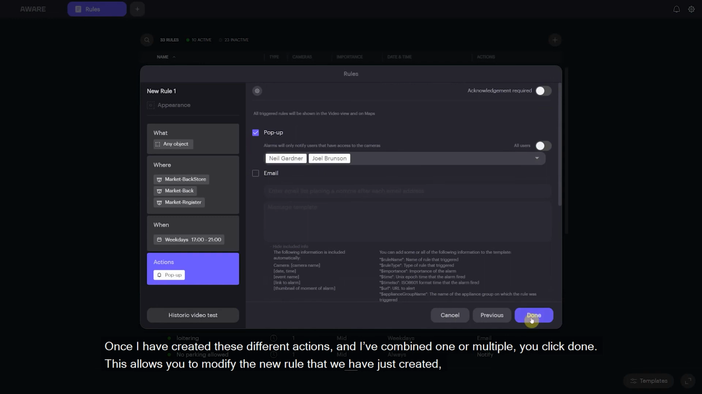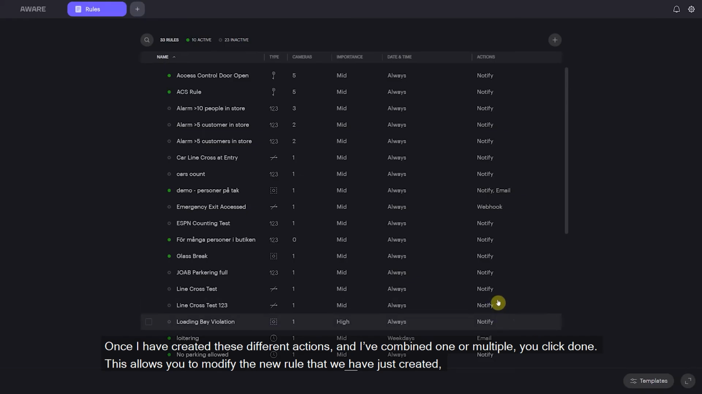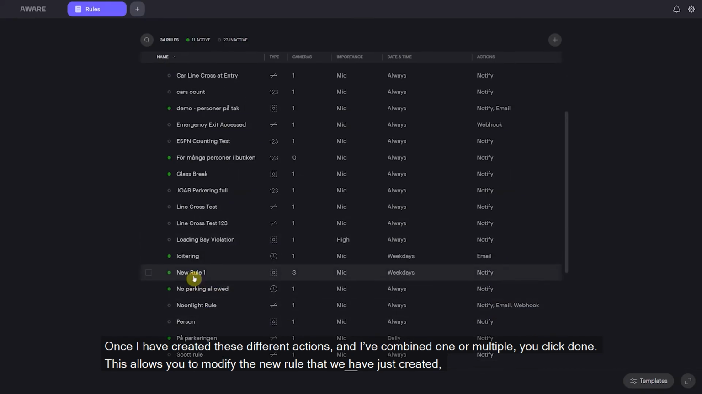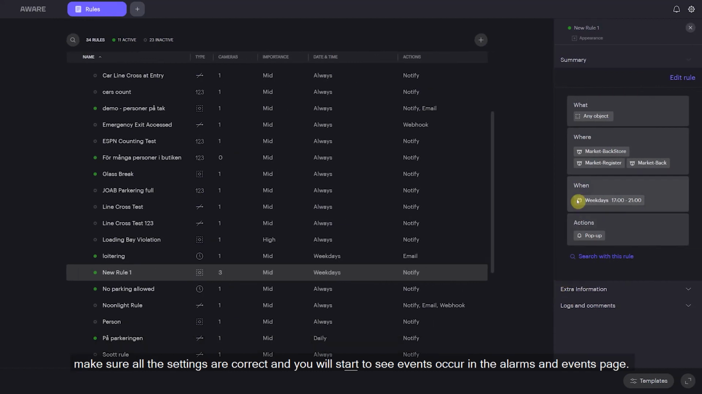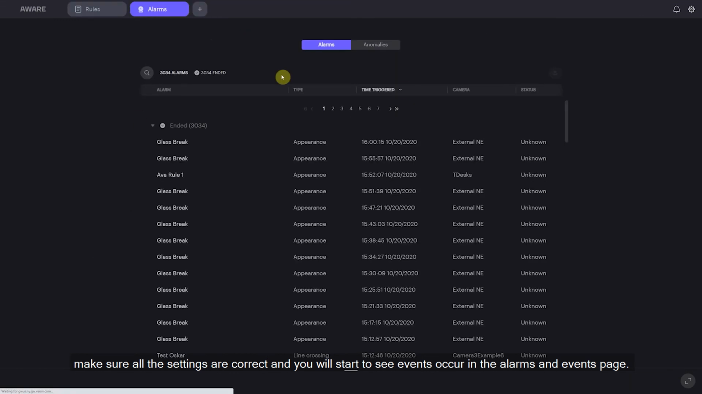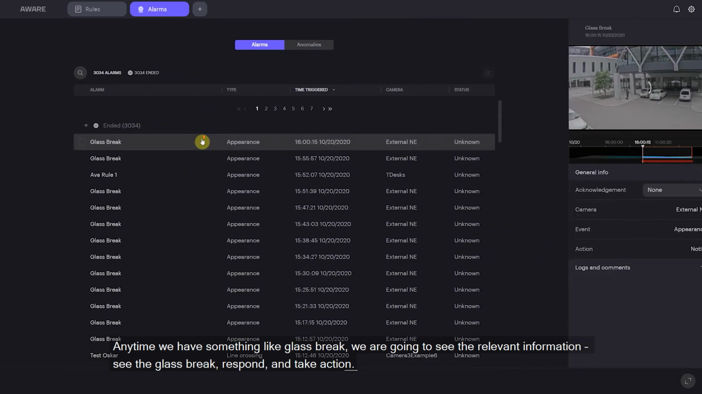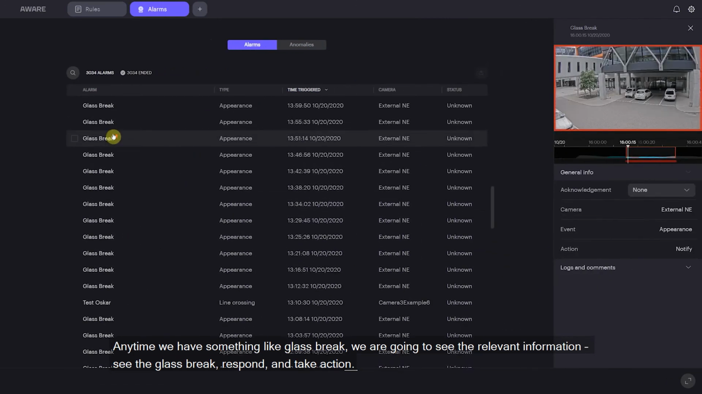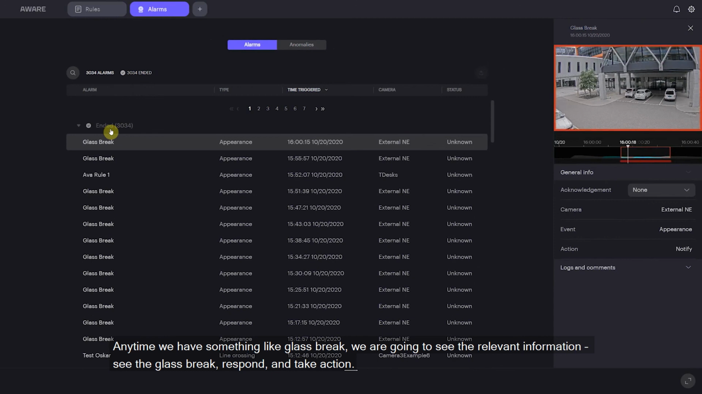And so once I've created these different actions and I've combined one or multiple, you'll be able to click Done down here. And this allows you to then modify the new rule that we just created, make sure that all the settings are correct, and you will start to see events occur over in the Alarms and Events page. And so anytime we have something like a glass break, or we have anything else here, we're going to see that relevant information set up so that we can see the glass break, we can respond, and we can take action.